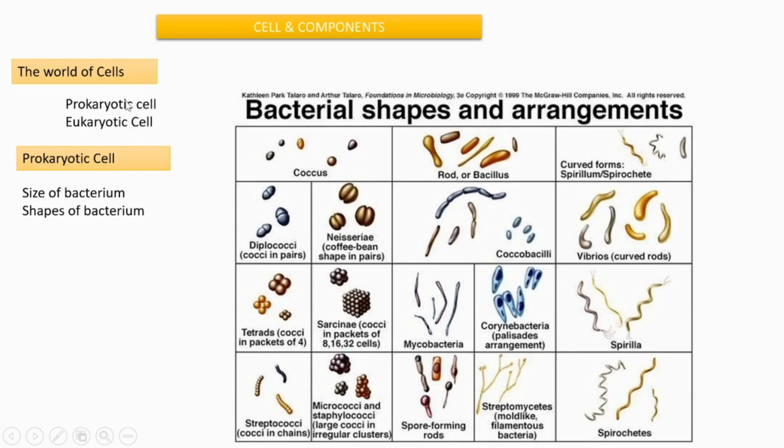Prokaryotic cells are usually single celled, mainly bacteria. But eukaryotes are multicellular. The level of organization in prokaryotes is very low, but in eukaryotes it is higher. And prokaryotes have less diversity, but eukaryotes have more diversity.